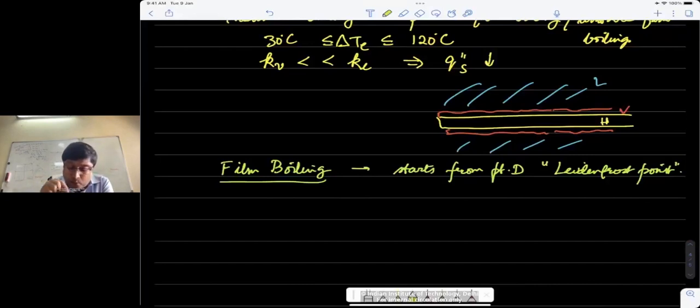So the Leidenfrost point is the point of minimum heat flux, primarily because, as I said, the heater surface is completely covered by the vapor film at this point, and so heat transfer from the surface to the liquid happens through the vapor, which has a very poor thermal conductivity.